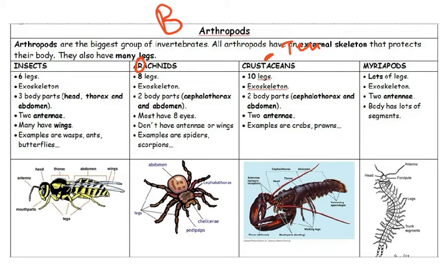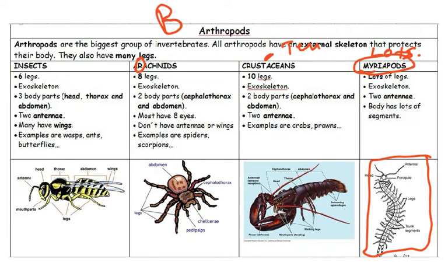Myriapods, lots of legs. Well, myria means lots, so try to remember it, myriapods, lots of legs. Make some mnemonic and remember it. And remember this is that funny looking myriapod which has lots and lots of legs. So you have to remember this. Please keep this in front of you, take a screenshot of it and keep it in your mind,